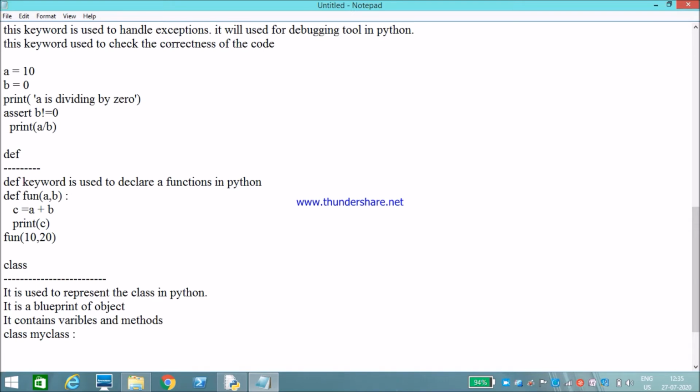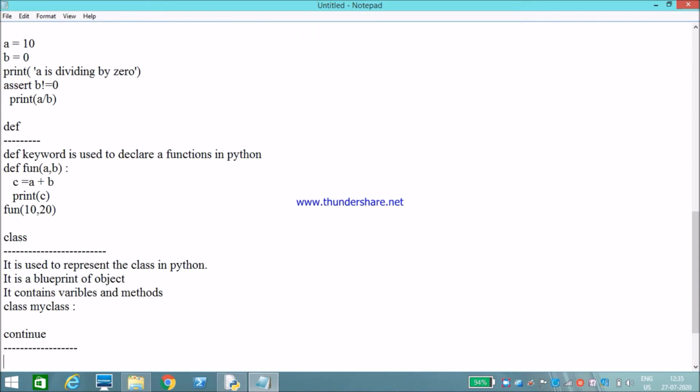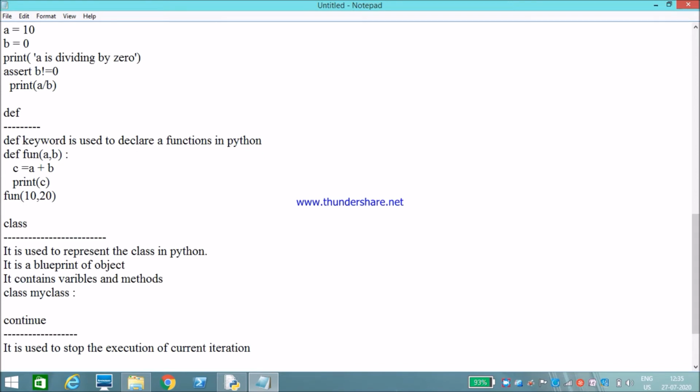Next keyword, continue. The continue keyword is used in loops. It is used to stop the execution of the current iteration, and it will begin with the next iteration.